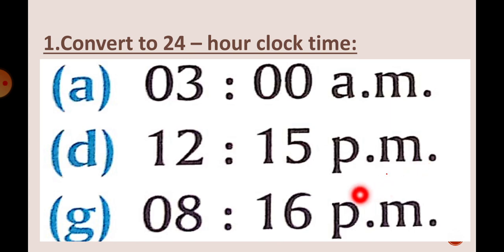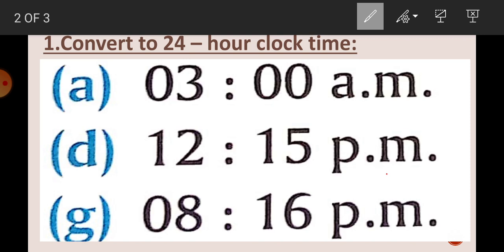I told you that whenever the time is in PM, you will add 12 to the hours, but this does not apply for 12 PM. 12 PM means if the hour is 12, minutes can be anything or minutes can be 0 also. So how are we going to write this? 12:15 hours. Similarly, if it is 12:25 PM, then also 12:25 hours. Suppose if it is 12:00 PM, then also 12 hours. If this is 12:30 PM, then also it is 12:30 hours.